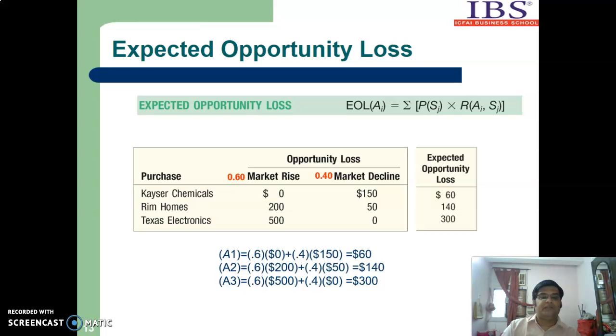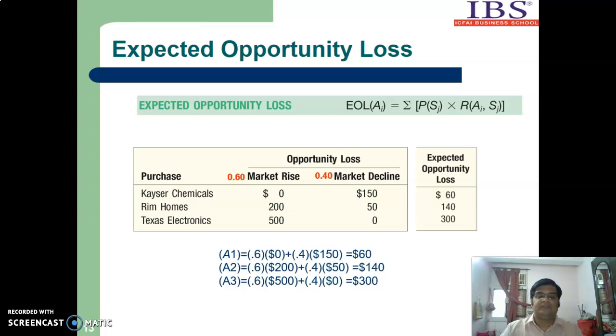For Act 1, if the decision maker chooses Act 1, then what will be the EOL? It is 0.6, the probability of state of nature, and in case of market rise, the regret is 0. So 0.6 into 0 plus 0.4. 0.4 is the probability that the market will decline, given in the problem, multiplied by 150 in case of market decline.